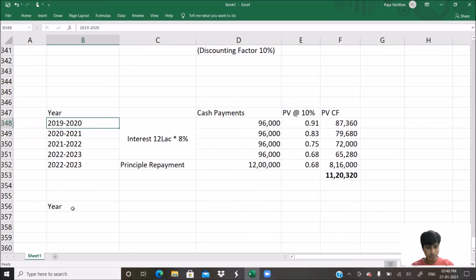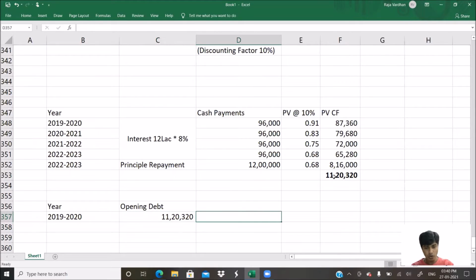Here, if I go for 2019, 2020, opening debt will be how much? We have to recognize the debt at 11,20,320. Now, on this, interest is to be computed at what rate? At 10% now. It will not be computed at 8%. Interest at 10% is equal to 11,20,320 multiplied by 10%. That comes to how much? 1,12,032.